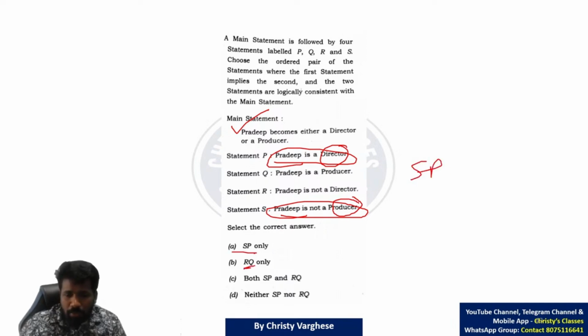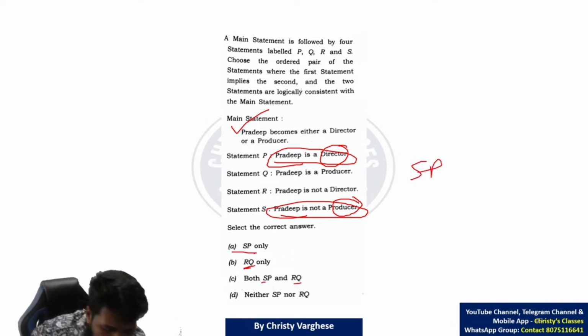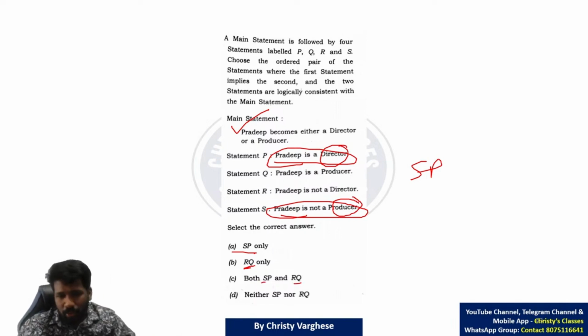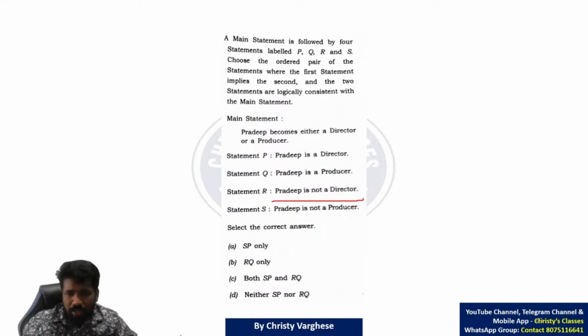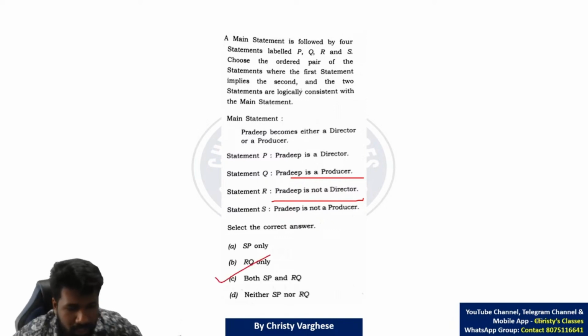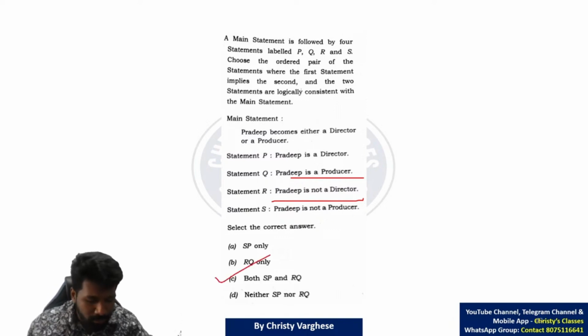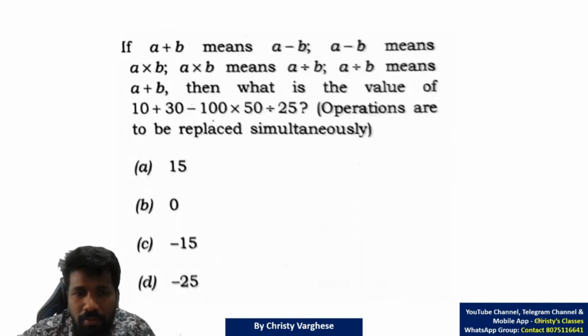Now RQ, is it possible? Because there is an option with SP and RQ. RQ means R implies Q. What is R? Pradeep is not a director. Not a director means definitely producer, because exactly one of director or producer. Not director means producer. So RQ is also correct. So option C should be the correct answer, both SP and RQ. So hope that is clear.